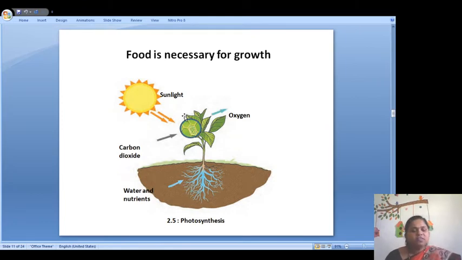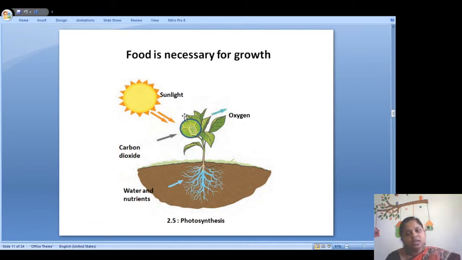But what is necessary for growth? Food is necessary for growth. And we all can make our food with the help of vegetables which we get from the plants. But plants also make their food on their own. They make their food with the help of water and nutrients from the soil, and carbon dioxide they absorb from the atmosphere. And you all know that plants have green color.